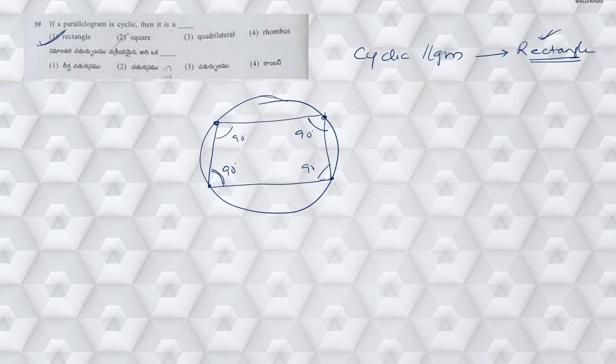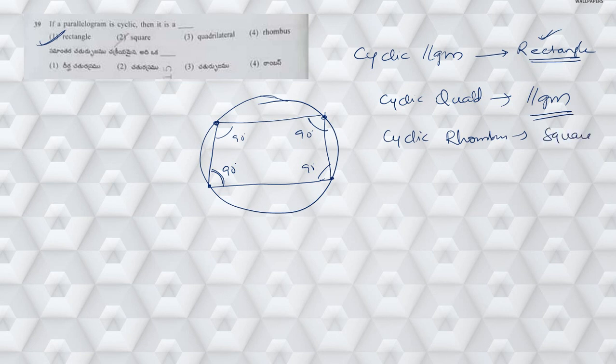The same way we can remember: if a cyclic quadrilateral is given as a parallelogram, then it is a rectangle. If he gives a cyclic rhombus, then it is a square. These things we also need to remember, because these types of questions may be asked related to this particular concept. Next, moving on to question number 40.